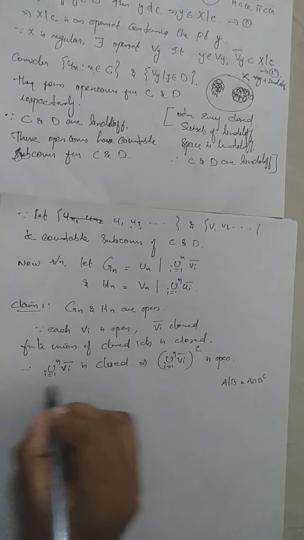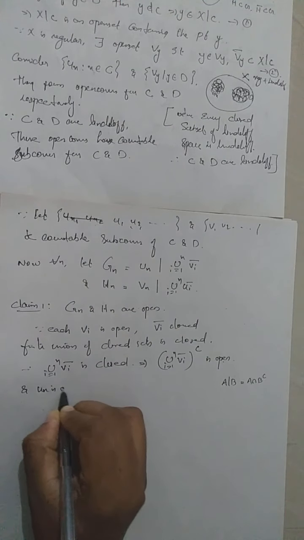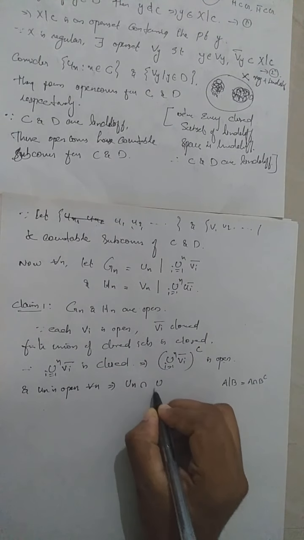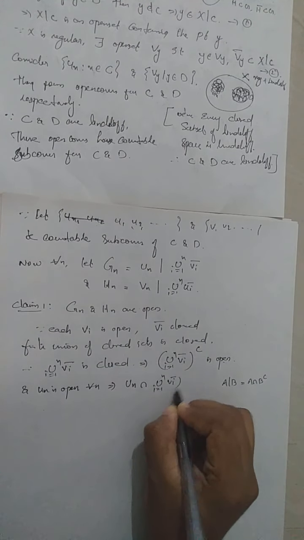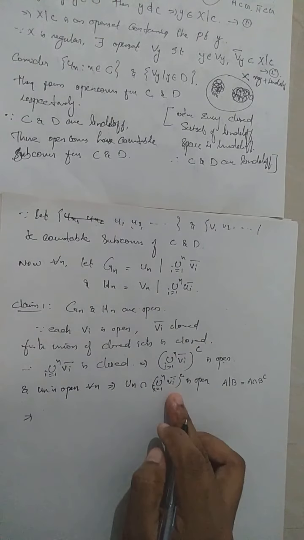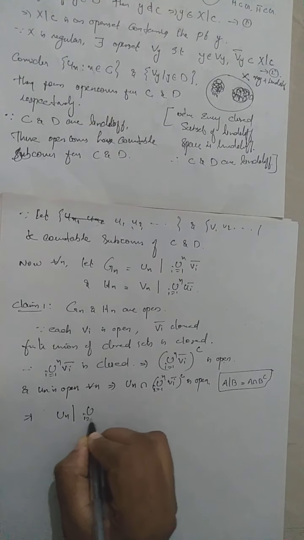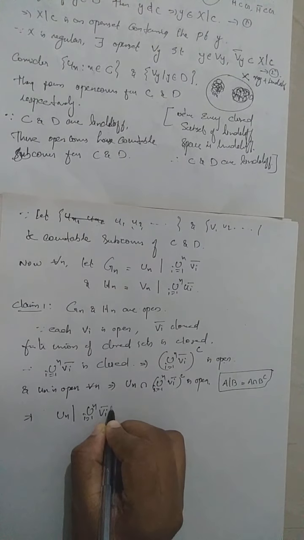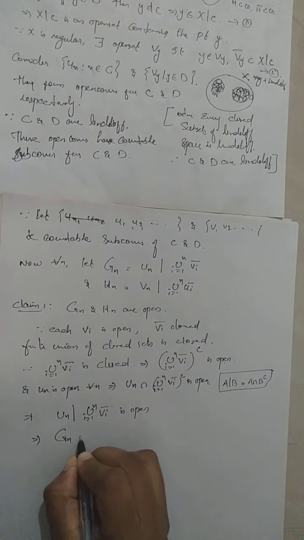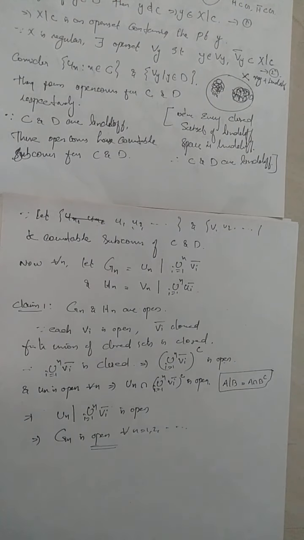So this complement is open and Un is open for every n, which implies Un intersection the complement of the union i equal to 1 to n of Vi closure is open. A intersection B complement is nothing but A minus B. So Un minus the union i equal to 1 to n of Vi closure is open. So this is nothing but our Gn. So Gn is open. This is true for every n equal to 1, 2, 3, etc. So every Gn is open.